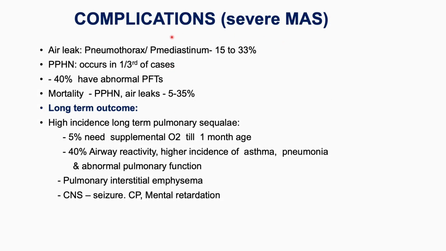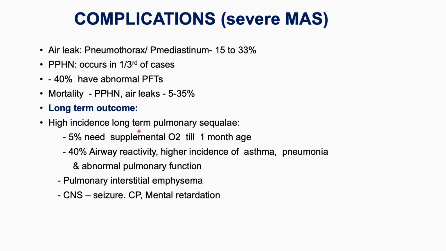Now come to the outcome or the complications of severe meconium aspiration syndrome. Air leak syndromes like pneumothorax and pneumomediastinum can occur in 15 to 33%. Persistent pulmonary hypertension occurs in 1/3 of the cases. 40% have abnormal pulmonary function tests. Mortality is due to persistent pulmonary hypertension and air leaks. It can be as low as 5% and may go as high as 35%. 3 to 5% is the normal scenario, but it may go as high as this if it is too severe.